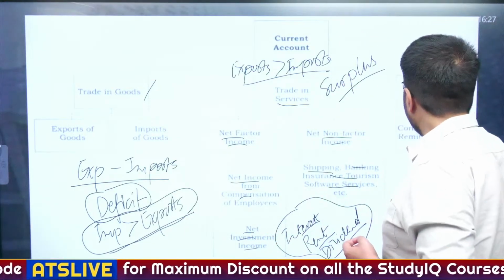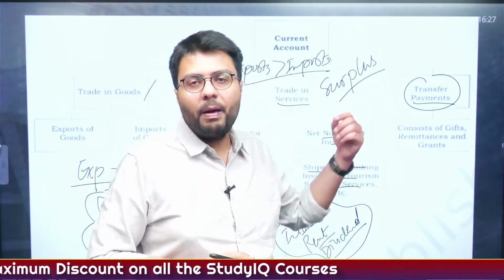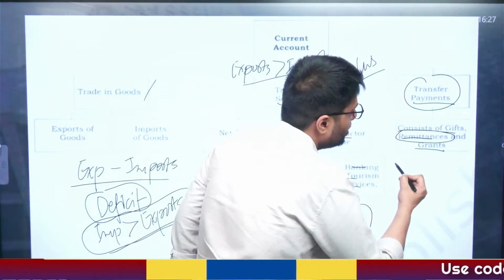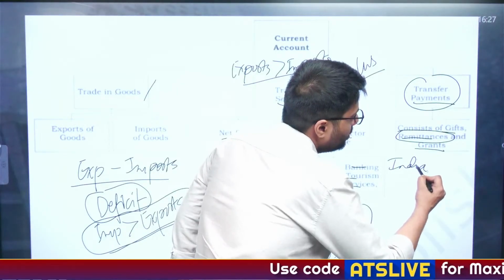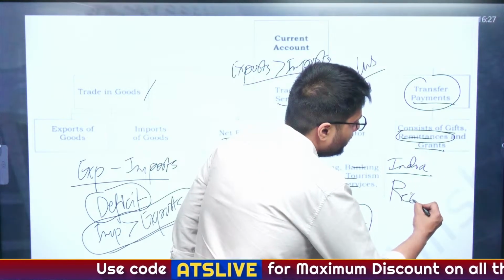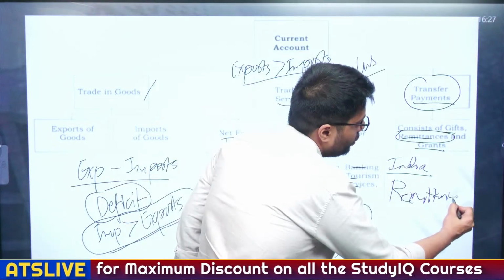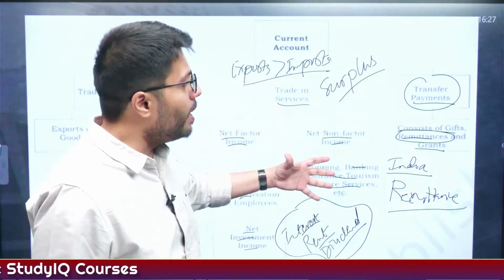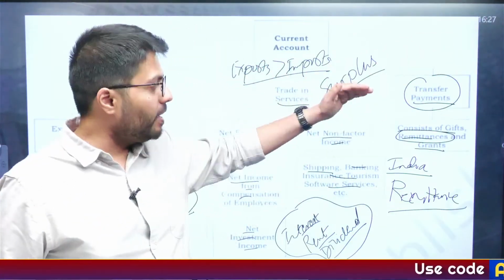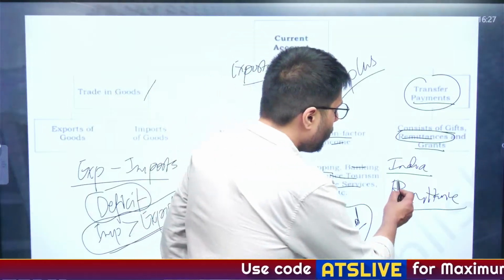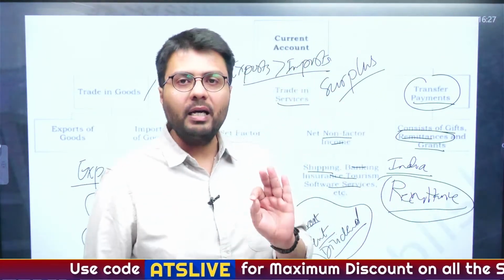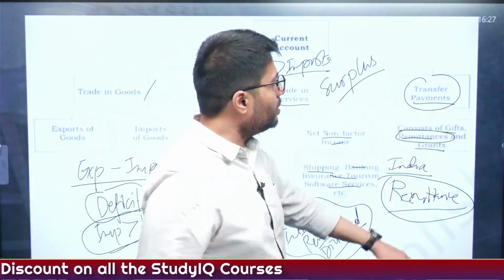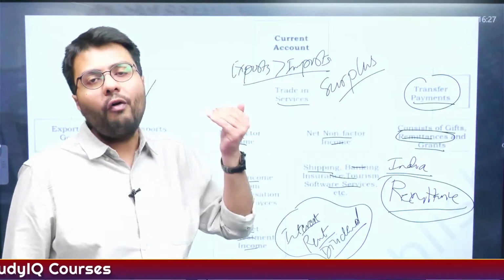Now, the most important component here is the transfer payments. And why is transfer payment the most important component? Because it includes gifts, remittances and grants. As far as remittances are concerned, India is the world's largest recipient of remittances, because India has a huge diaspora, especially in countries like UAE, Saudi, UK, US. The Indian diaspora is earning quite well, and when they send money into India, that is called remittance income. As per the World Bank, India has the highest remittances of any country across the world. So in this manner, India also witnesses a huge inflow of transfer payments.